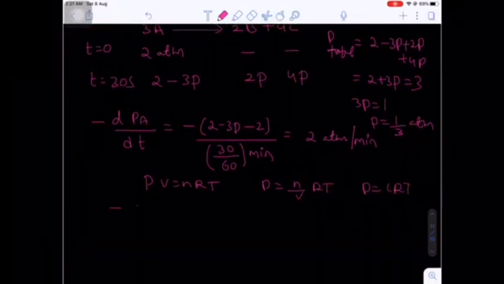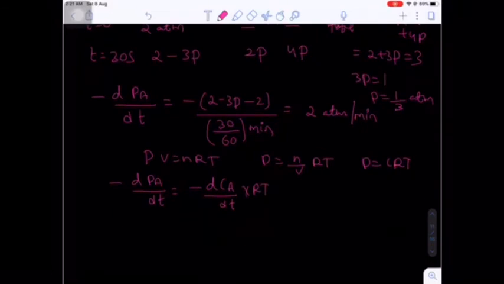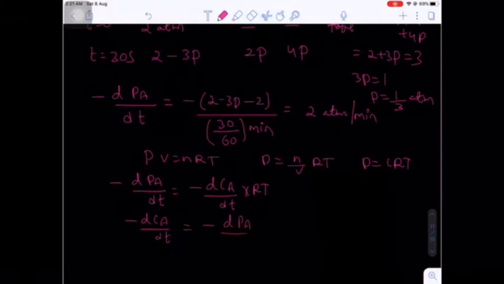Okay, now here minus dPA by dt will be equal to minus dCA by dt into RT. I want to convert into moles per liter per second. So that's why I am writing here minus of dCA by dt is equal to minus of dPA by dt divided by RT.